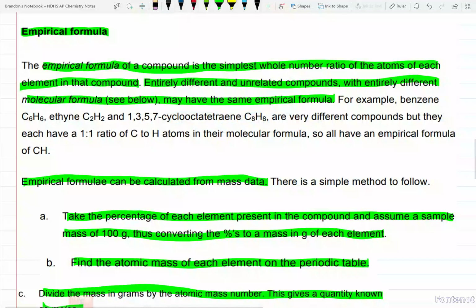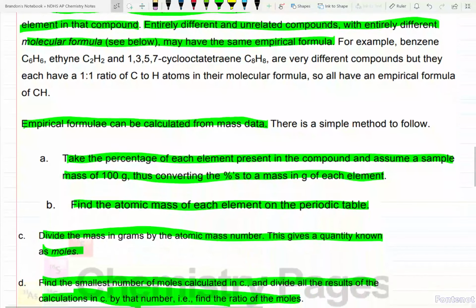Anyways, they all have the same 1-to-1 ratio of carbon to hydrogen atoms in their molecular formula, so they all have an identical empirical formula of just CH. Okay, we just reduced it down.